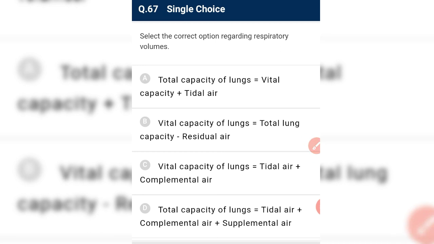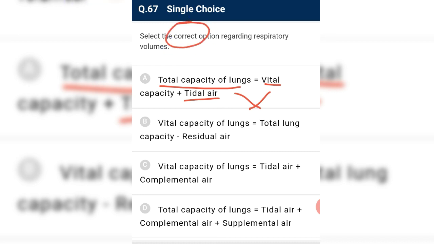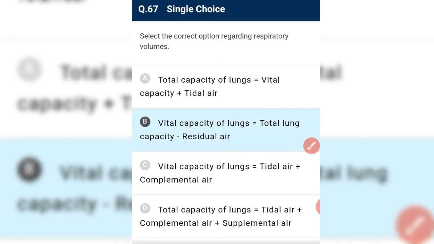Select the correct option regarding respiratory volume. Okay, respiratory volume, that is total capacity of the lungs. Total capacity of the lung is vital capacity plus tidal volume? No, vital capacity plus residual volume is the total capacity of the lungs. So it is incorrect. And next, vital capacity is total lung volume minus residual volume. Yes, it is absolutely correct and the required answer.